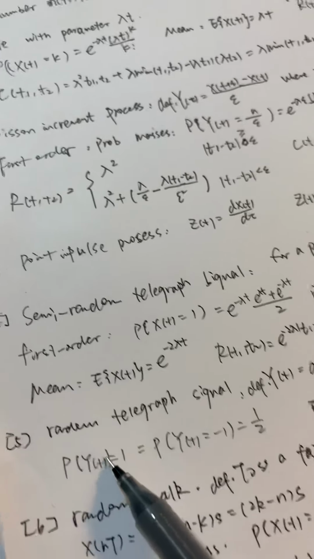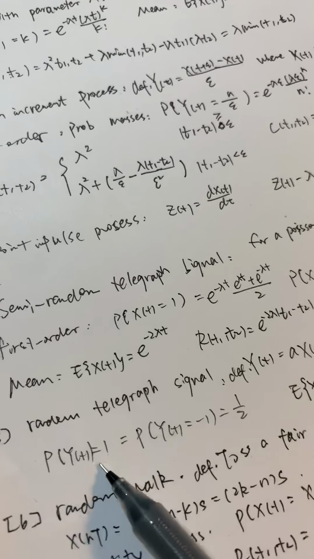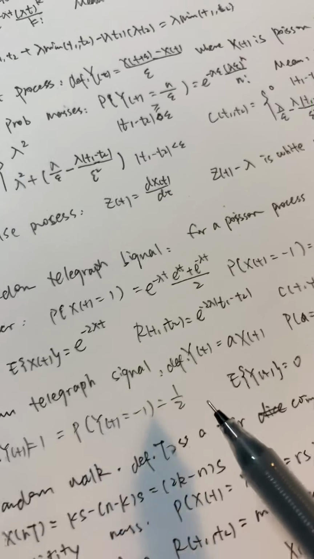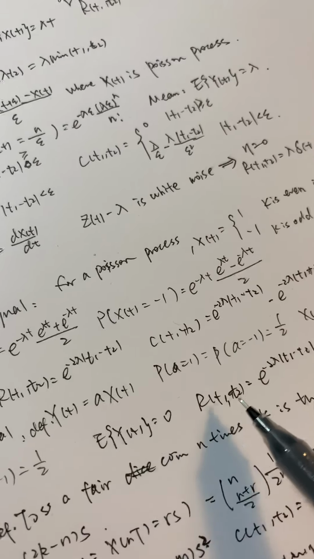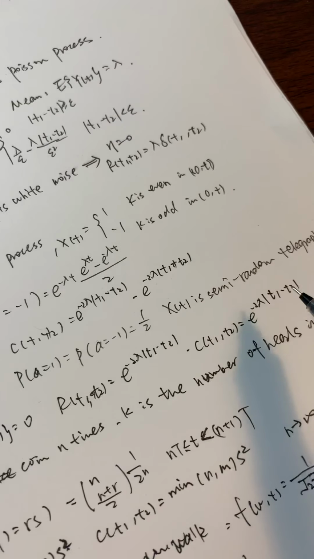So for this process, P(Y(t) equals 1) equals P(Y(t) equals minus 1) equals 0.5, and the expectation is 0, and the correlation is like this, and the covariance is the same as the correlation.